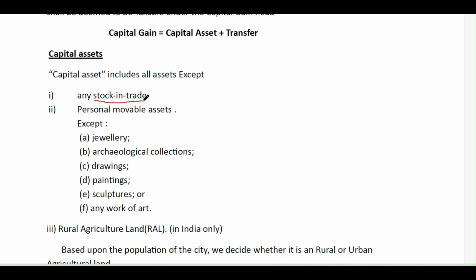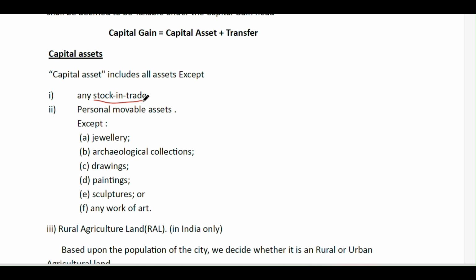So, first of all, stock in trade is not included in capital asset because if you observe business activity, anything purchased in the ordinary course of the business will come under stock in trade or closing stock. So this is a stock in trade asset, but not a capital asset. But when a business purchases PPE or any kind of machinery, then it will come under capital asset. Okay. And personal movable assets.